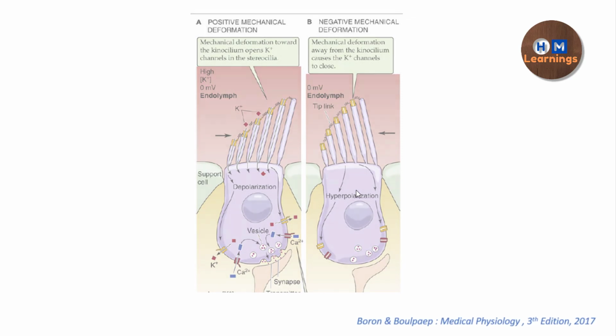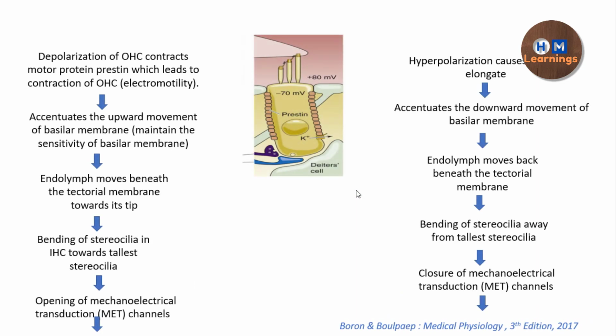So after this, there are two scenarios now: if the outer hair cells are depolarized, or if the outer hair cells are hyperpolarized. If the outer hair cells are depolarized, in that case there is a motor protein called prestin, which is present in the plasma membrane of these outer hair cells. Because of the increase in the calcium concentration inside the cells, these motor proteins are recruited and they cause contraction, and this property is called electromotility. This is going to cause the shortening of the outer hair cell.